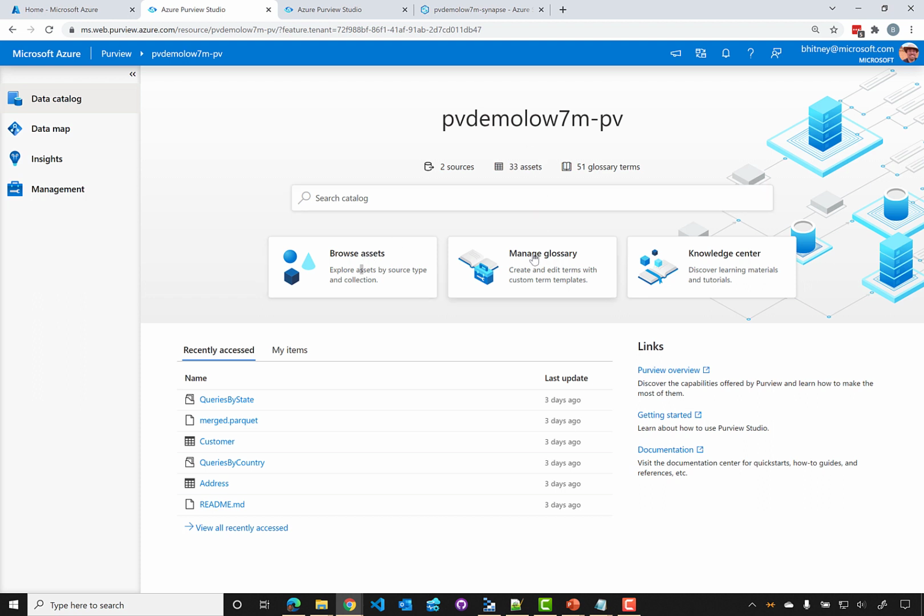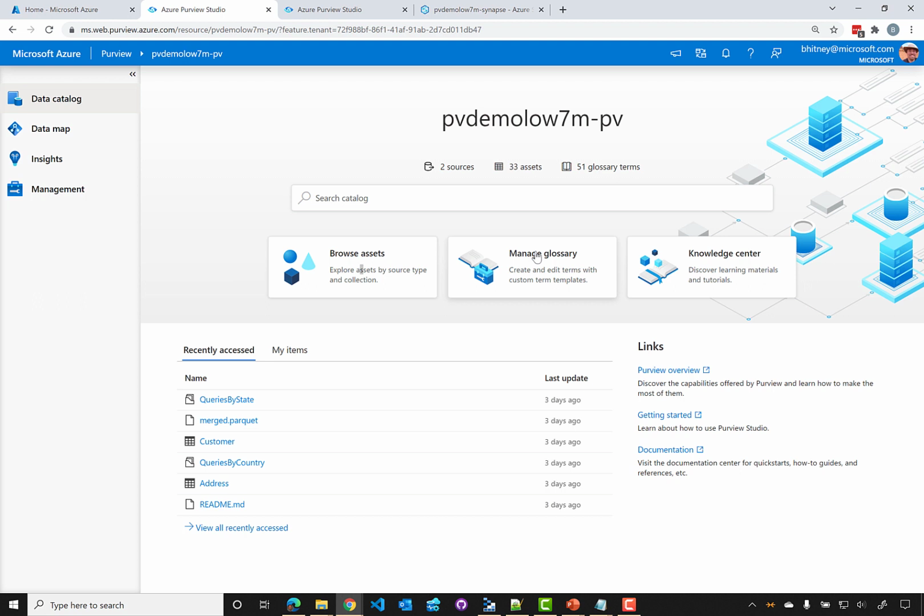The glossary is essentially a way that we can manage business-specific terms that we could then apply to our data assets. This is really important because every business that I've seen has some kind of internal jargon or labels that they use to describe data that may be unique. It could even be unique to a specific business or group within the organization, and sometimes it's throughout the organization.